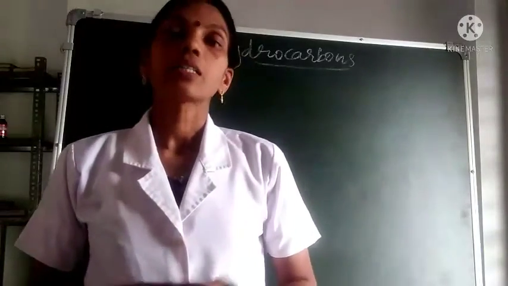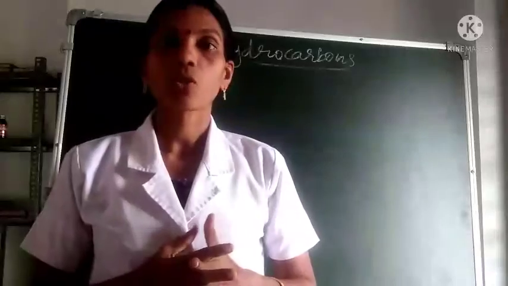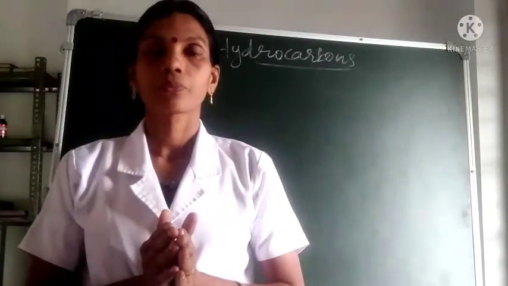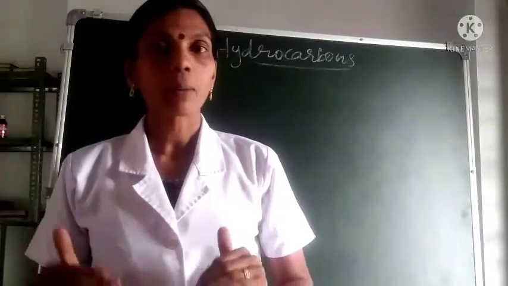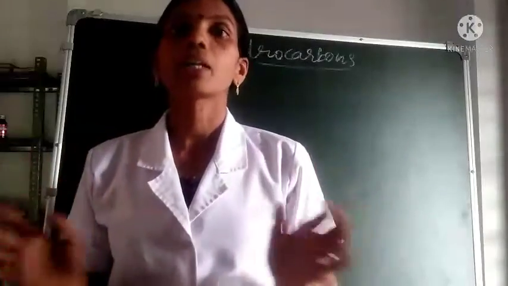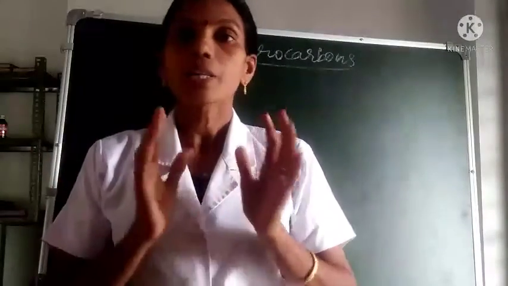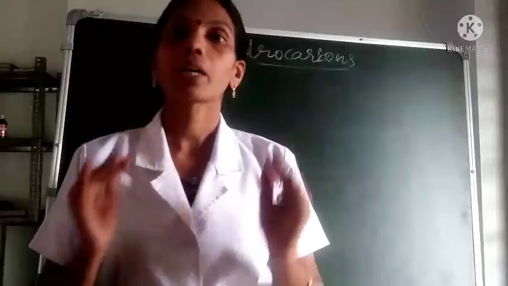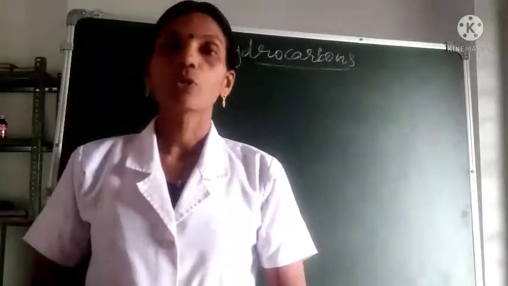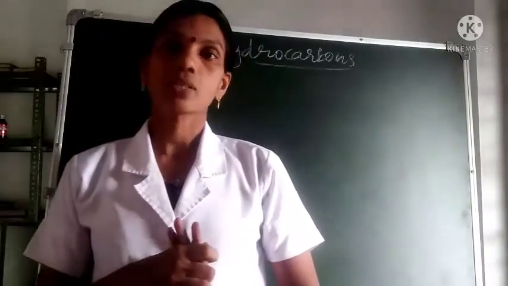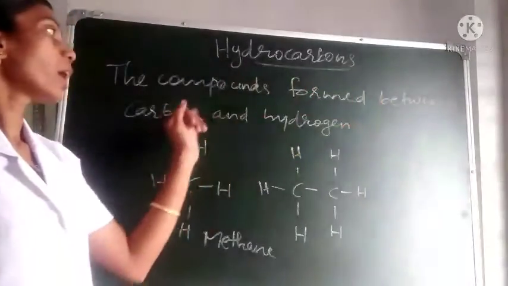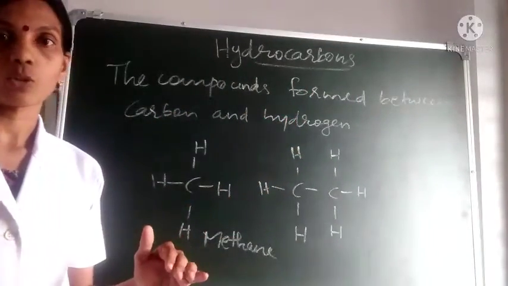Okay. And whenever carbon is forming these compounds, mainly it has a tendency to combine with hydrogen. Even though carbon can combine with oxygen, nitrogen, sulfur, chlorine, etc., mainly it is combining with hydrogen. Such compounds formed between carbon and hydrogen are known as hydrocarbons. In this video, we can study more about these hydrocarbons. Hydrocarbons are the compounds formed between carbon and hydrogen by sharing electrons.